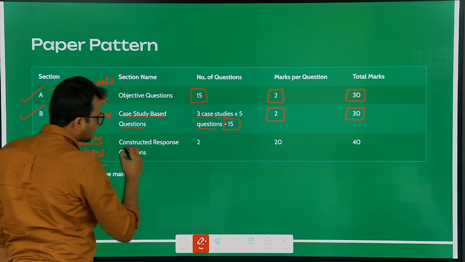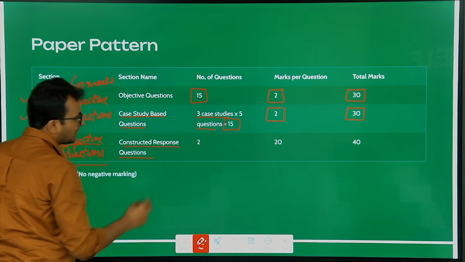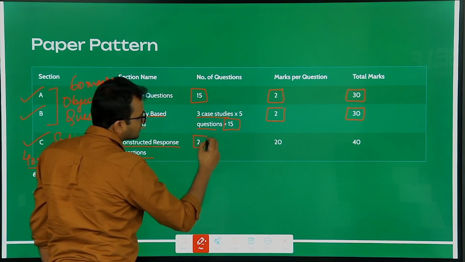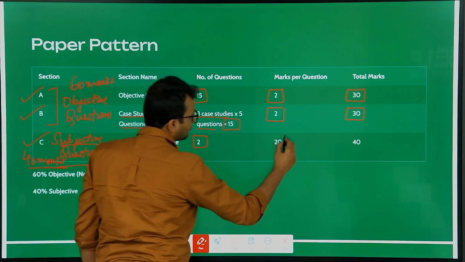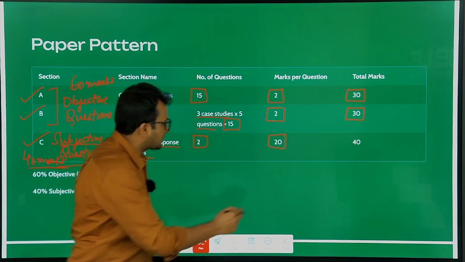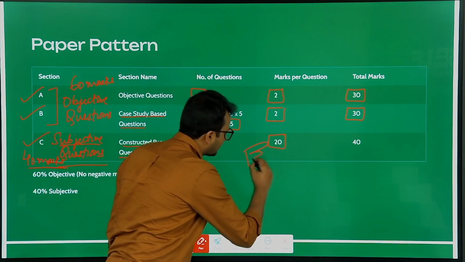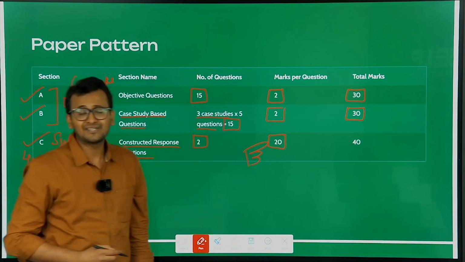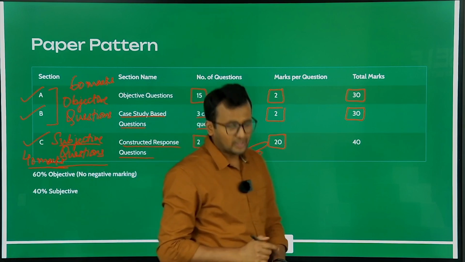We call it constructed response questions. You will get only 2 questions, but each question will be of 20 marks. Your ears should start ringing when you hear this. 20 marks ka ek question. One question of 20 marks.